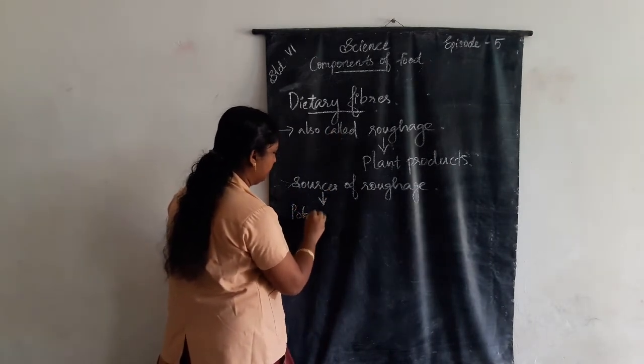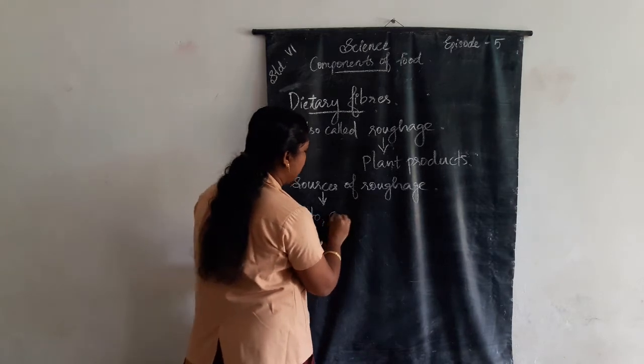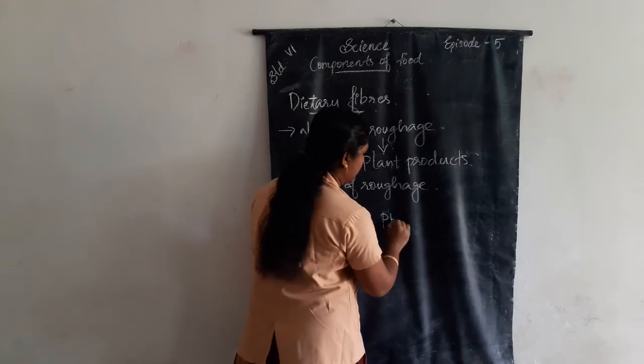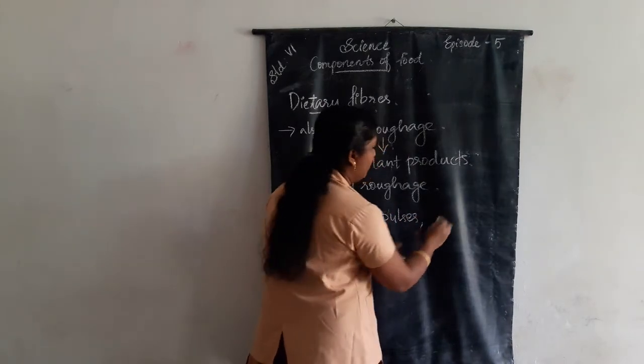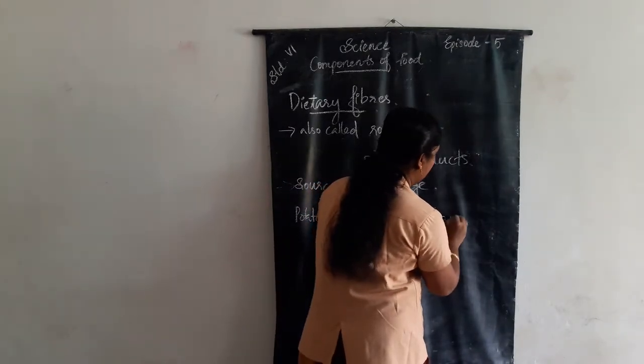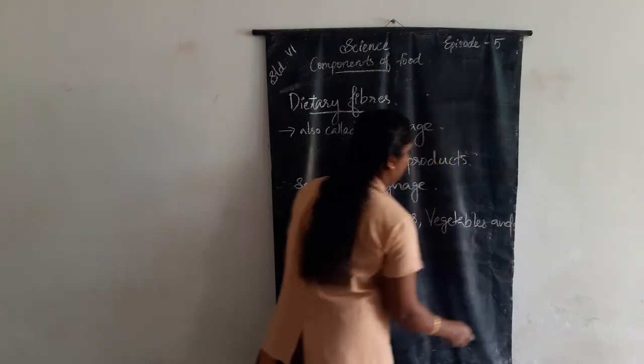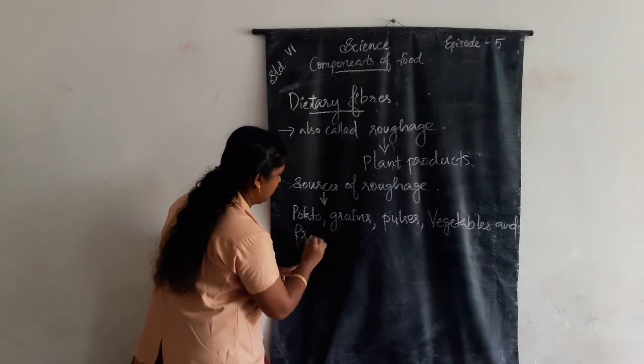potato, grains, pulses, vegetables and fresh fruits.